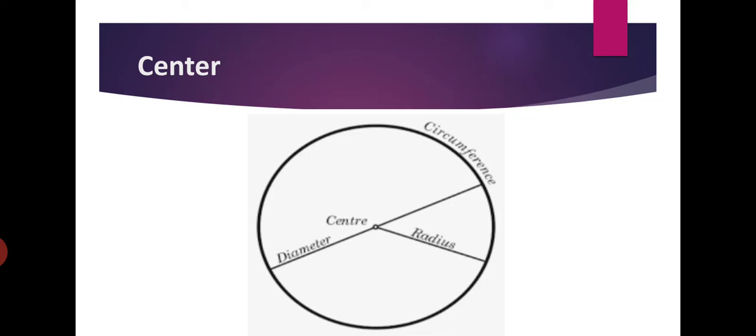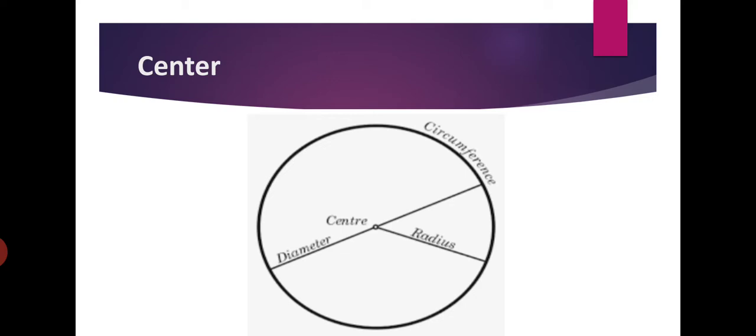Okay. So, first is center. What do you mean by center of the circle? As the name indicates, center means middle point. Exact middle point. So, the center of the circle is defined as the point in the middle of the circle. जो आपका middle point है circle का, that is known as center. You can see here middle point, उसके पास लिखा है center.